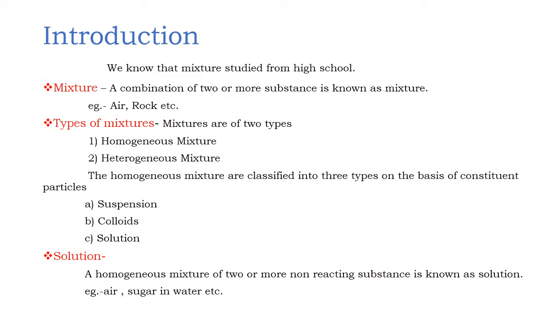Then, types of mixture. Mixtures are of two types: one is homogeneous mixture and the other is heterogeneous mixture. What is the difference between them? A mixture in which the components, that is the mixing substances, can be easily separated by using physical methods, is known as a heterogeneous mixture.